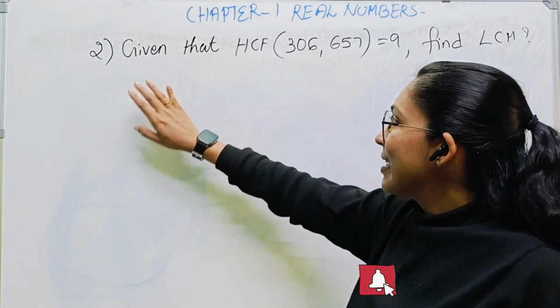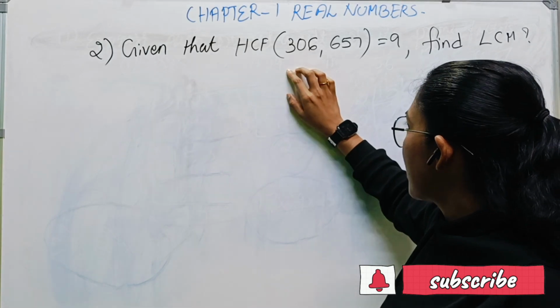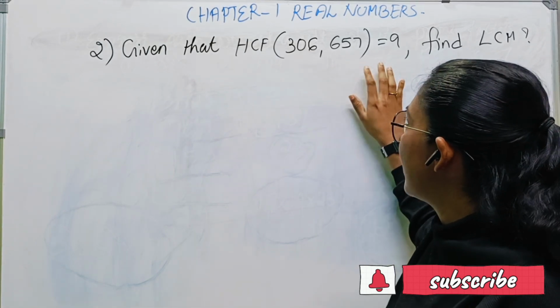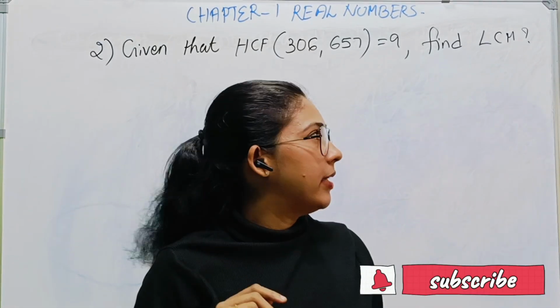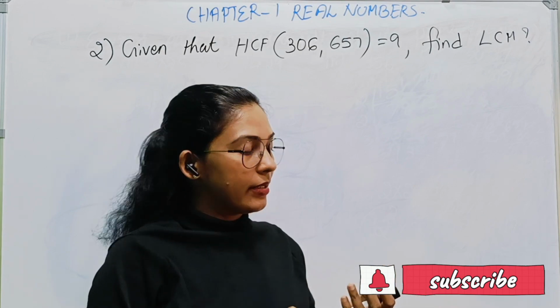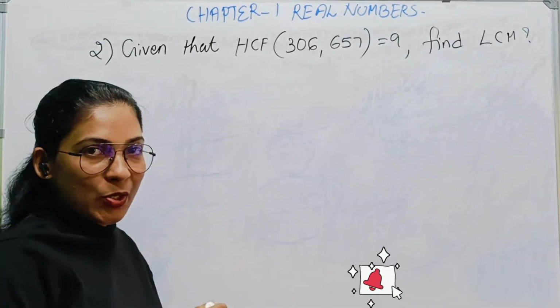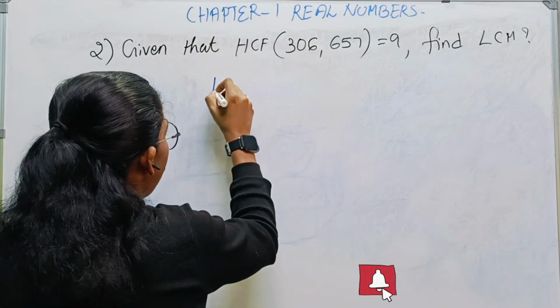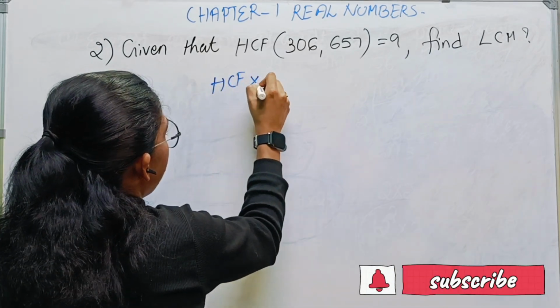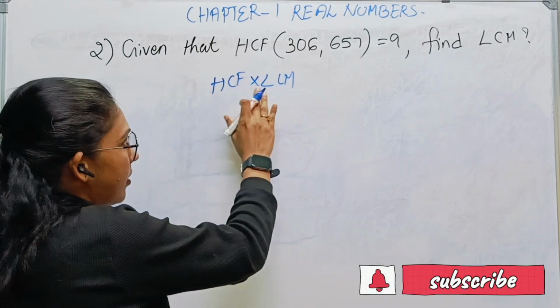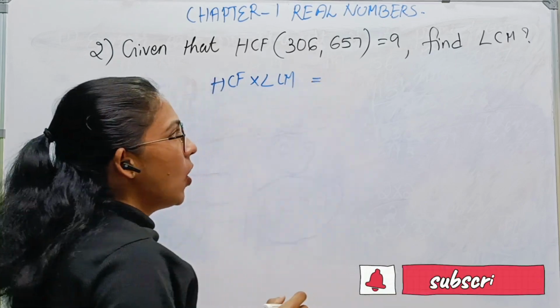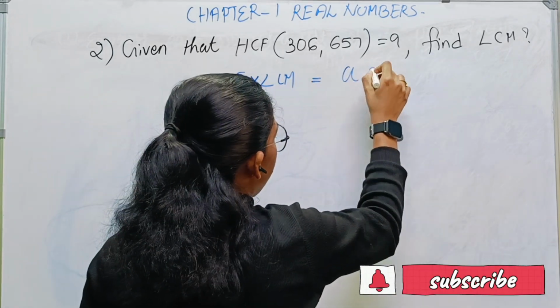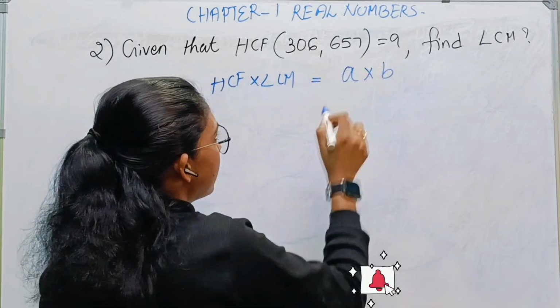Now the second question is: given that HCF of 306 and 657 is equal to 9, find the LCM of these two numbers. We know there is an equation connecting HCF, LCM and the two numbers: the product of HCF and LCM is equal to the product of the numbers, A into B, where A and B are two numbers.